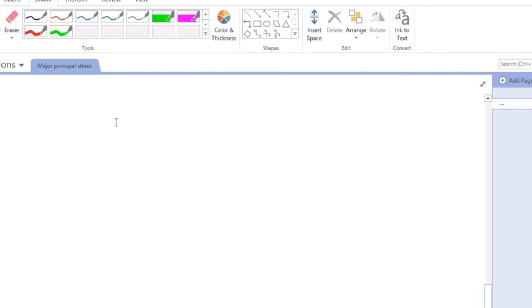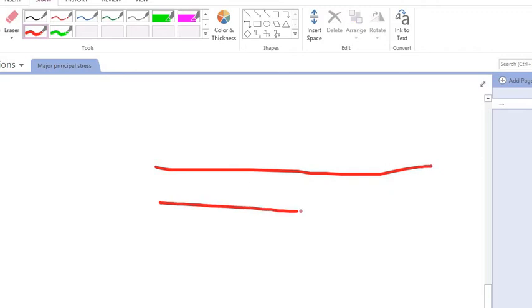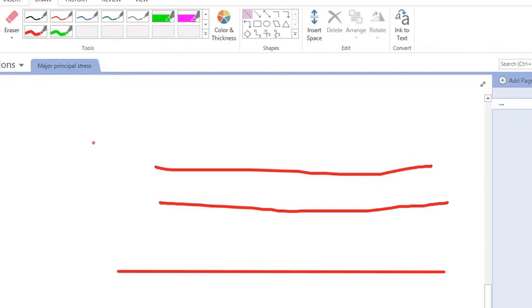See, water is flowing. Suppose there is some pipeline, and water is flowing through this pipeline. I am considering this as a datum.